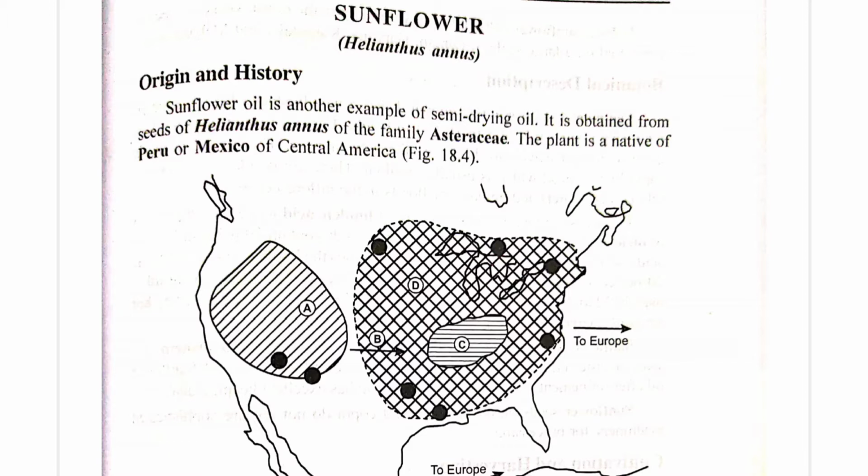It means sunflower oil is a semi-drying oil obtained from the seed of Helianthus annuus, which belongs to the family Asteraceae. Generally they are native to Central America, in Peru or Mexico.